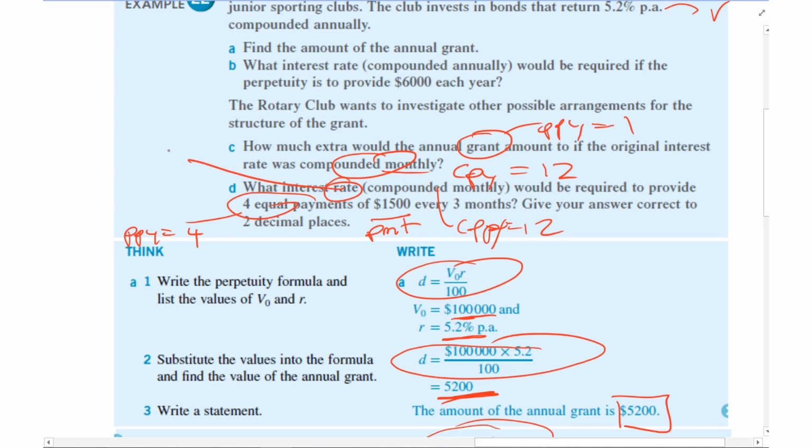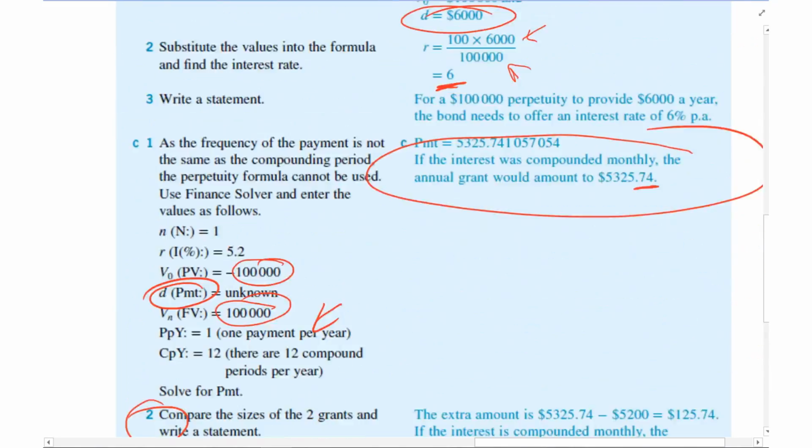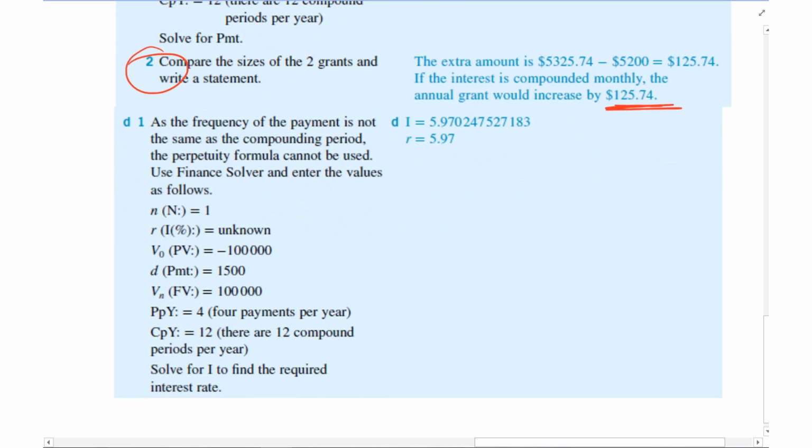We're after R. Okay, should have done that in a different color so it made a bit more sense. All right, so from that question, N, essentially one payment. I'm after R, as I said before. These values stay the same, except I have a minus in front of the V0. 1,500 is my payment.